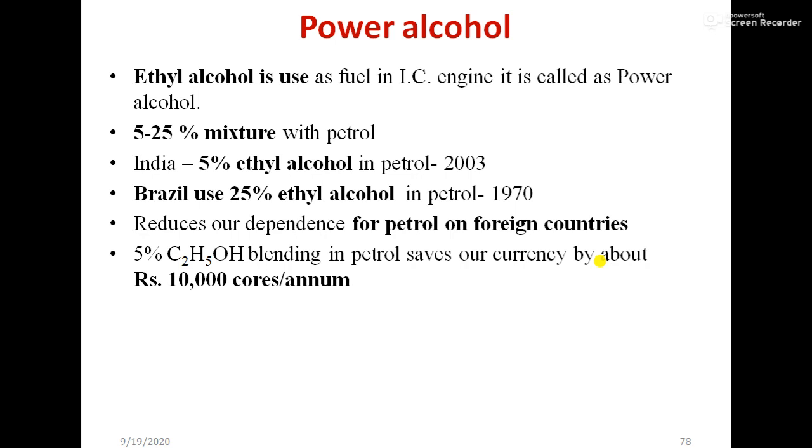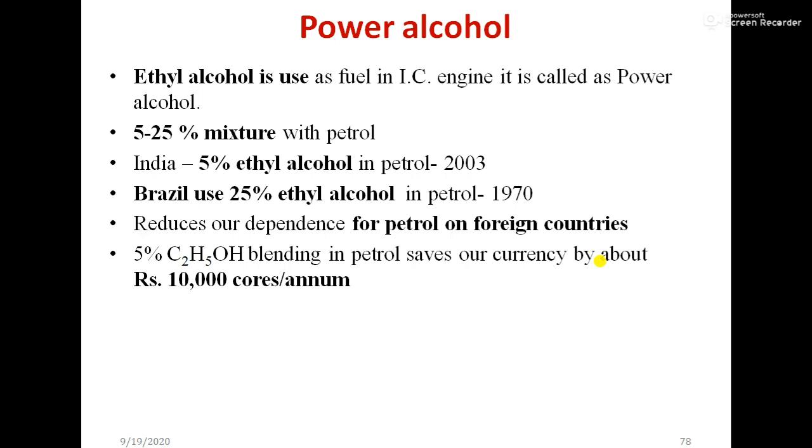Power alcohol is a mixture of ethanol and petrol. Ethanol or ethyl alcohol is used as fuel in the internal combustion engine, and it is called power alcohol. That is a 5 to 25% mixture with petrol. In India, 5% ethyl alcohol has been used in petrol from 2003. Brazil has been using 25% ethyl alcohol in petrol from 1970.